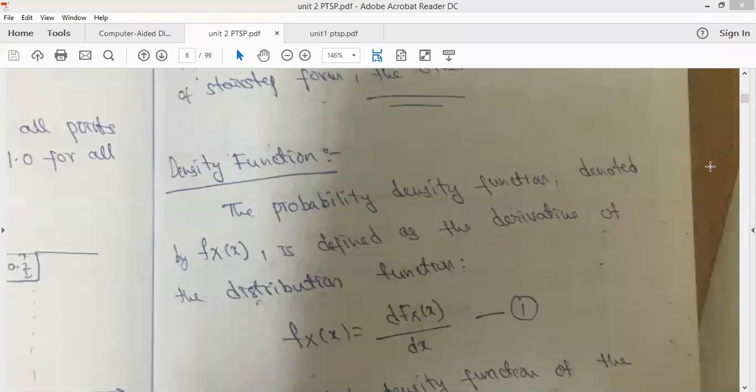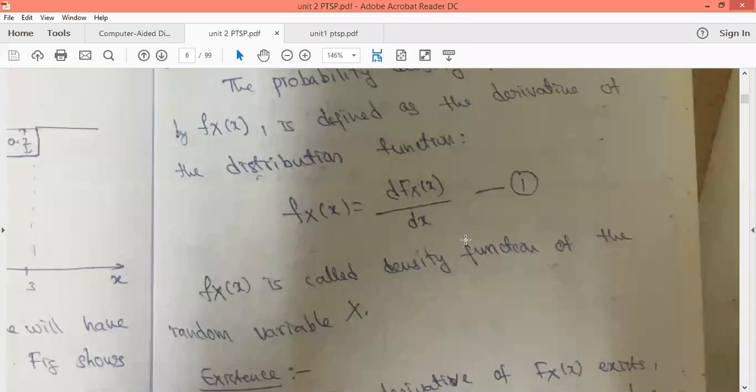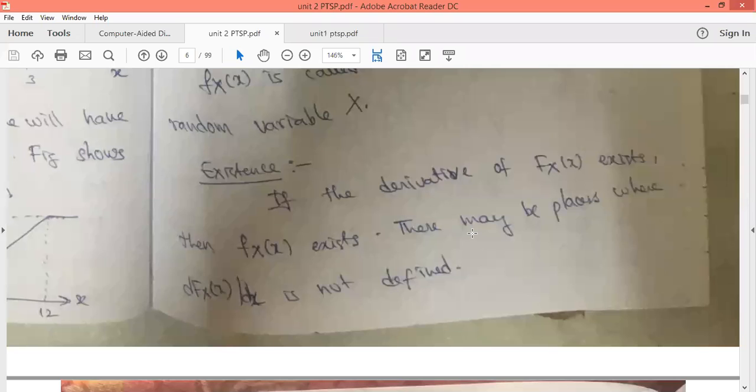Density function is nothing but we denote it as small fx of x, and density function is the derivative of the distribution function. So small fx of x is dFx of x by dx. This density function we call the pdf, probability density function. The density function will exist whenever the derivative of the distribution function exists.